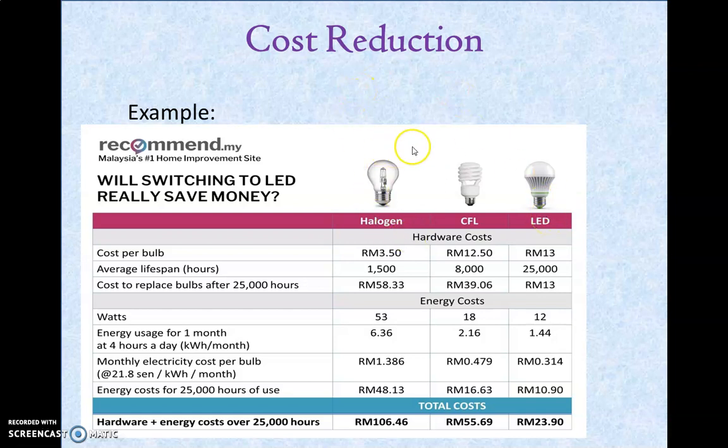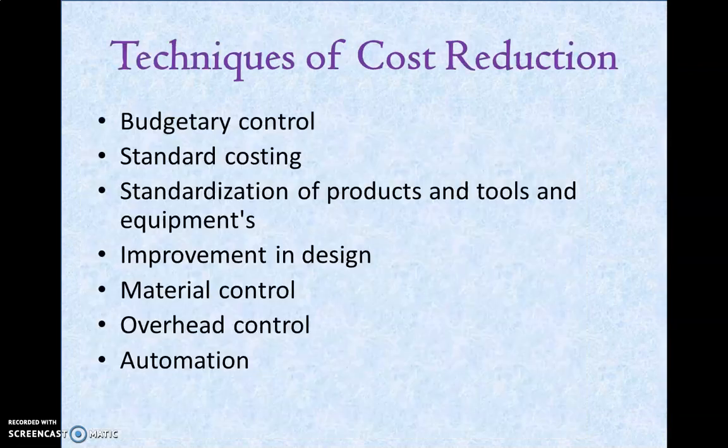So this is called cost reduction. If you choose an LED bulb, automatically you are reducing your electricity cost. I hope this example will better serve the purpose of understanding the concept of cost reduction. Techniques of cost reduction: the various techniques of cost reduction we already discussed in the process of studying cost control. Again, we'll see them shortly.